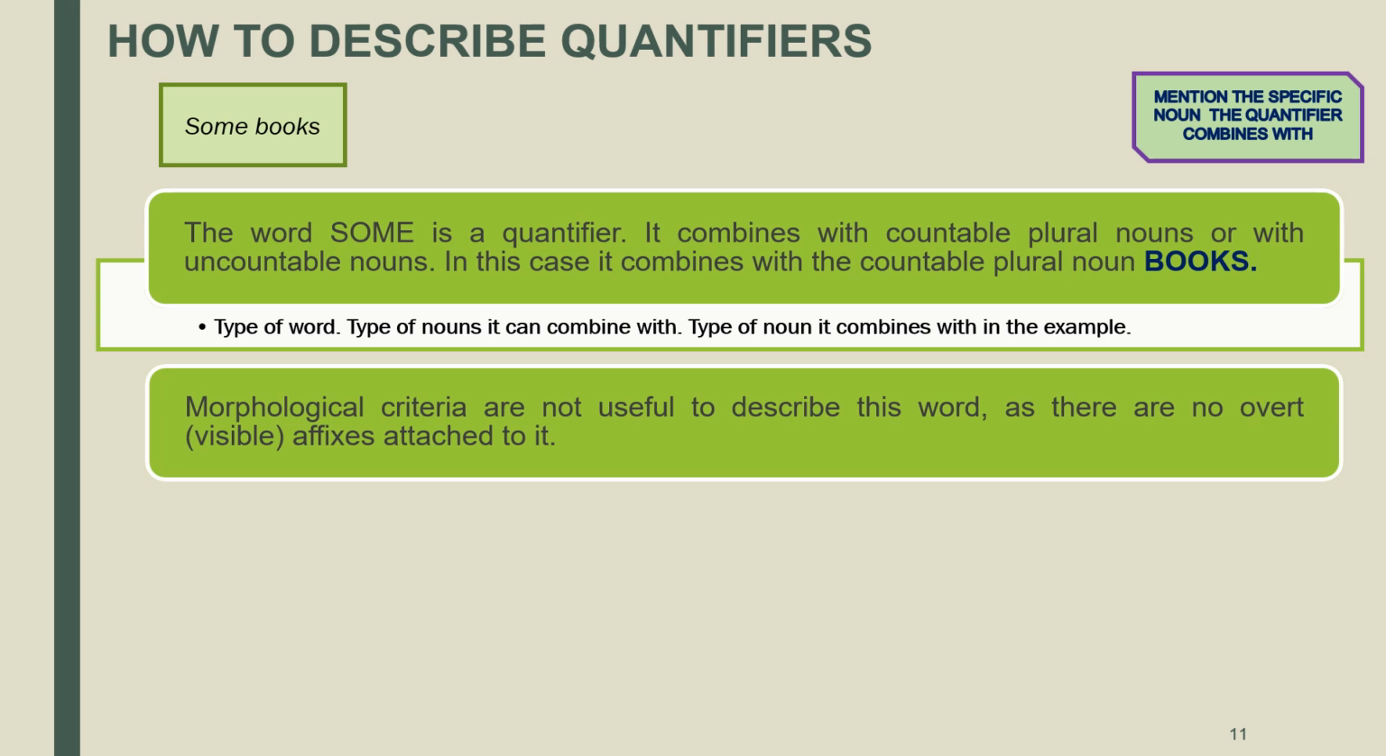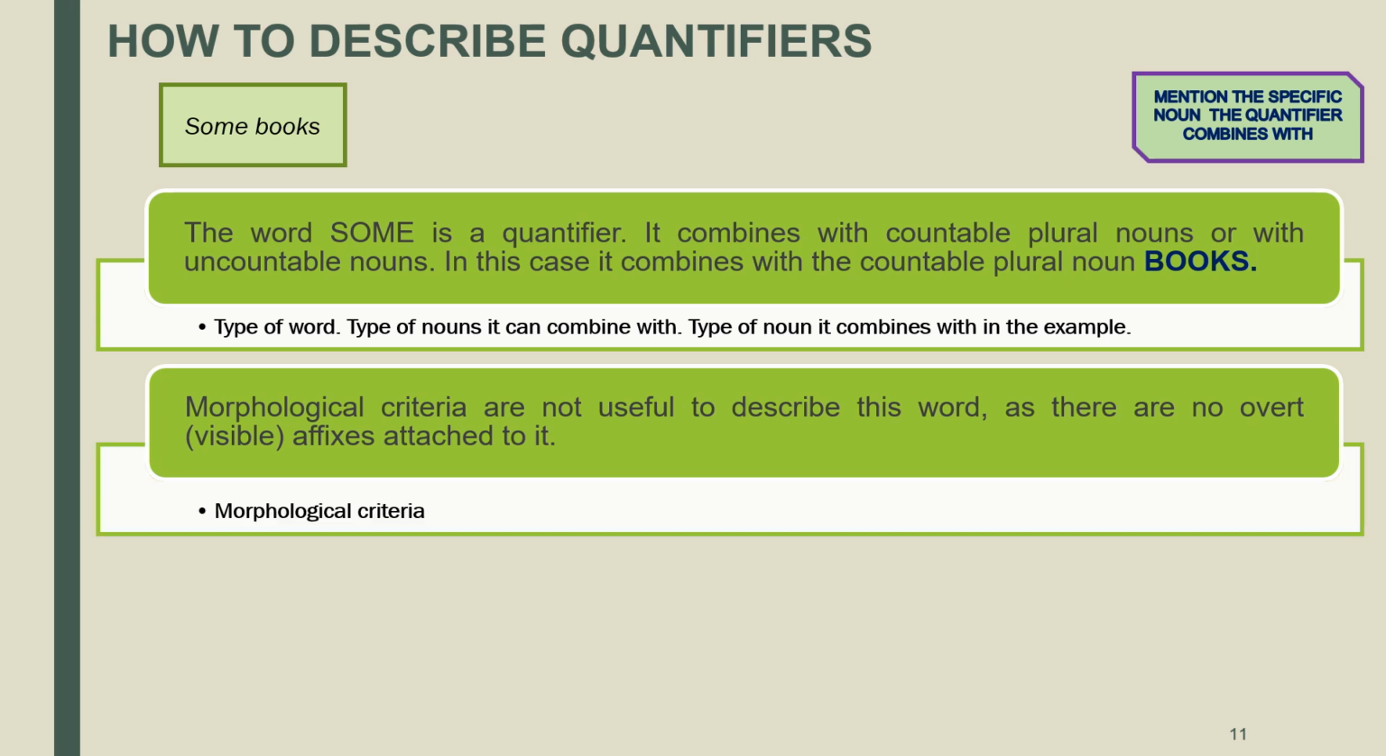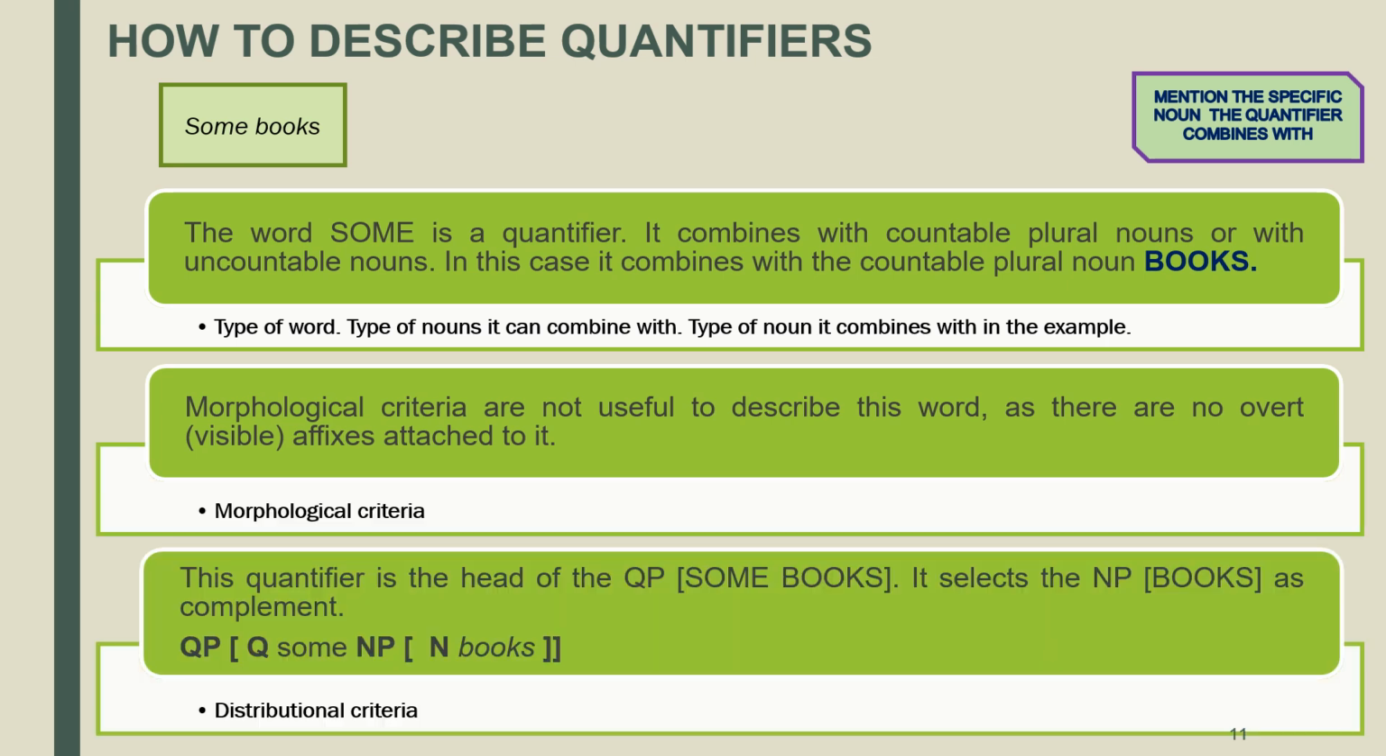Remember that morphological criteria are not useful to describe quantifiers because there are no overt affixes attached to it. So, you are going to concentrate directly on distributional criteria. In this case, you will say, this quantifier is the head of the quantifier phrase some books. It selects the noun phrase books as complement, and you can also add the structure.